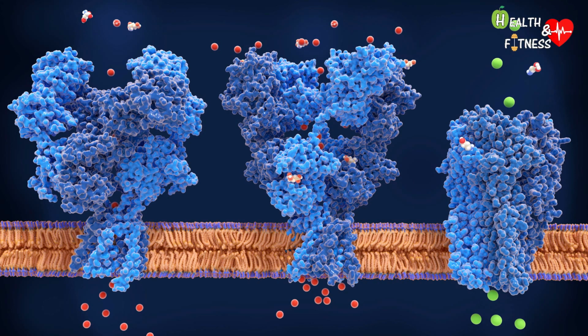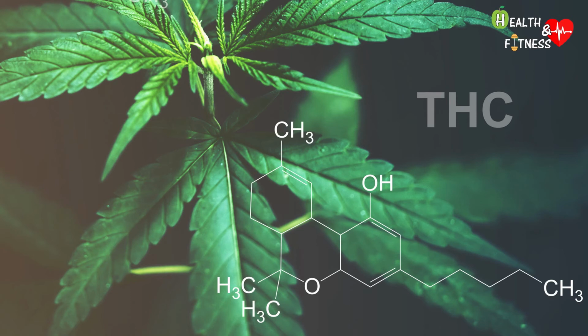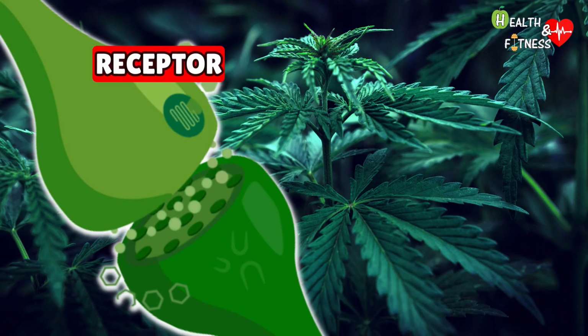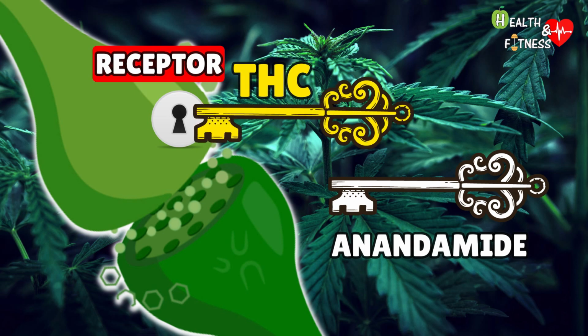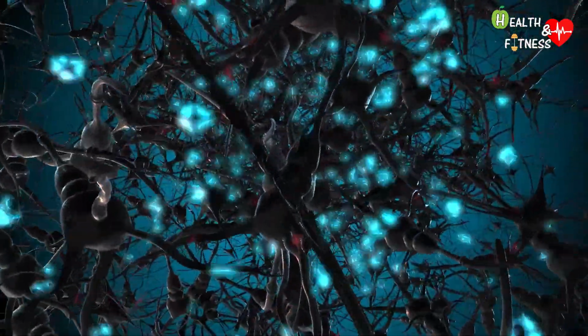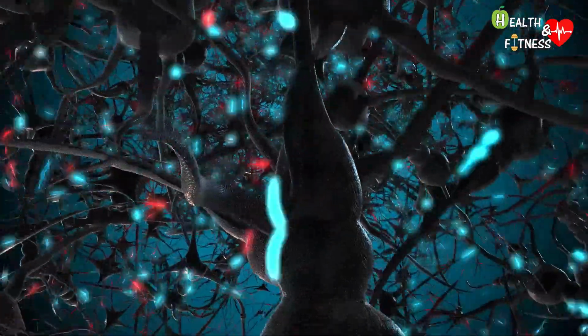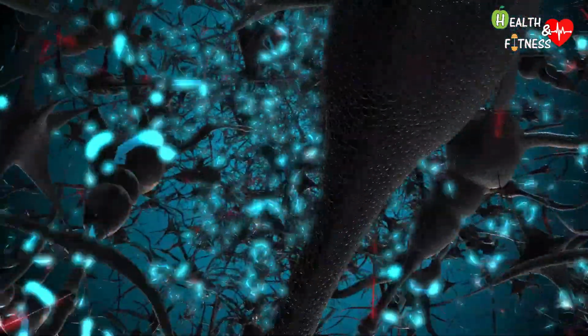The cannabinoid receptors of the brain are so deceived by THC that having a chemical structure similar to anandamide, it is able to be recognized. In simple terms, imagine the receptor as a lock and the anandamide as the only key that can open it. THC, on the other hand, is a false key, but identical to the original, which manages to open the same lock. THC, once bound to the receptors, affects all those areas that have a greater number of cannabinoid receptors, altering the various mental and physical functions.